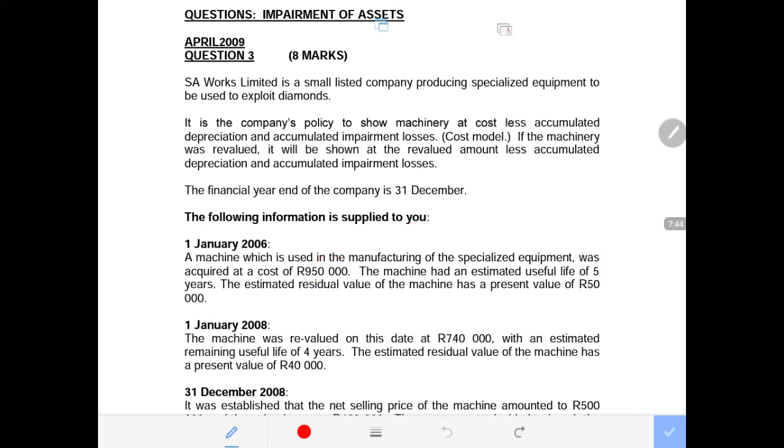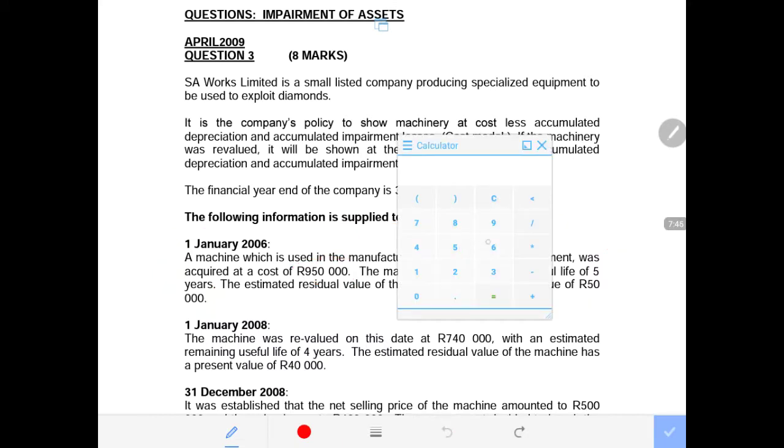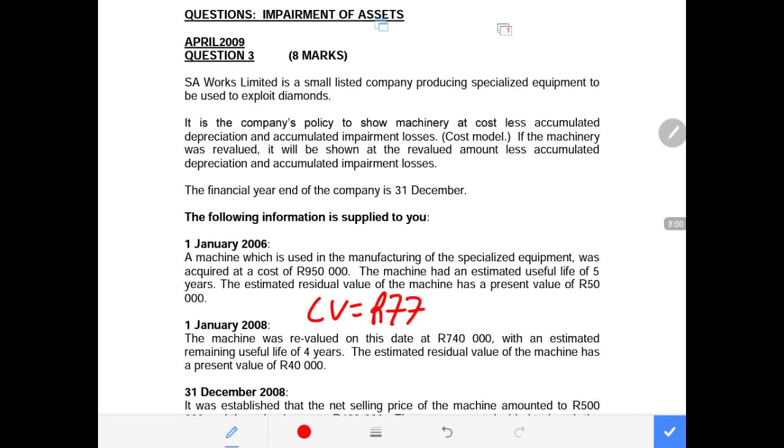Then obviously cost minus depreciation, which is 950,000 rands minus 180,000 rands, will give us the carrying amount at the end of the year 2006 as 770,000 rands. So now this will be the carrying amount at the end of the year 2006. Now let us go to the next information in the year 2008.